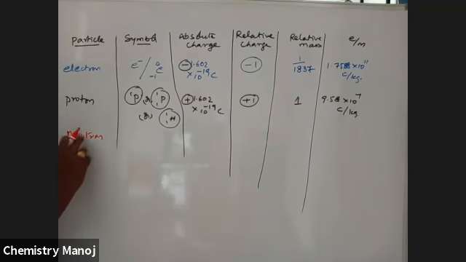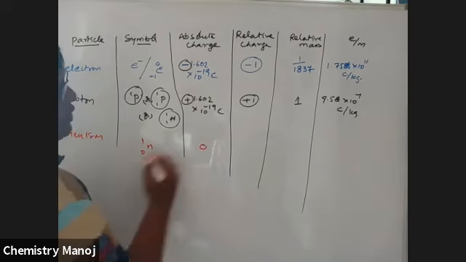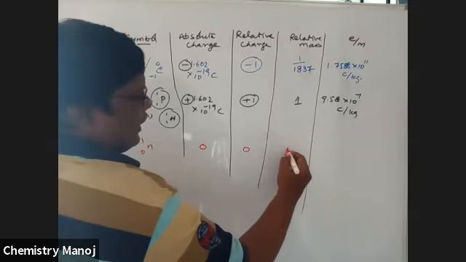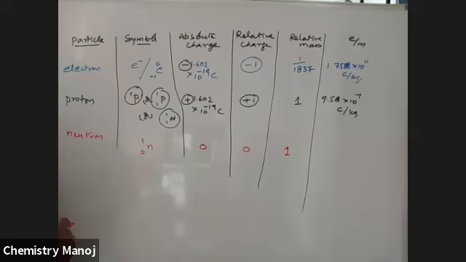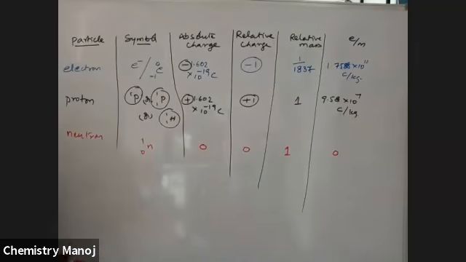Neutron. It is relatively taken as N01, and it is the symbol for neutron. Next, its charge is 0; it is a chargeless particle. Relative charge is also taken as 0. Relative mass is almost equivalent to proton mass. Because the charge value is 0, the e/m value is also equal to 0.